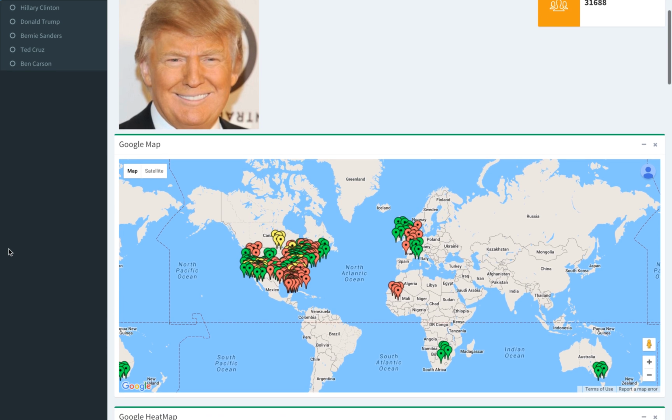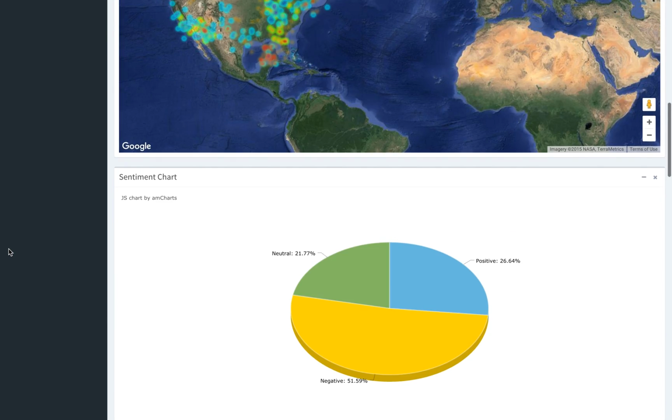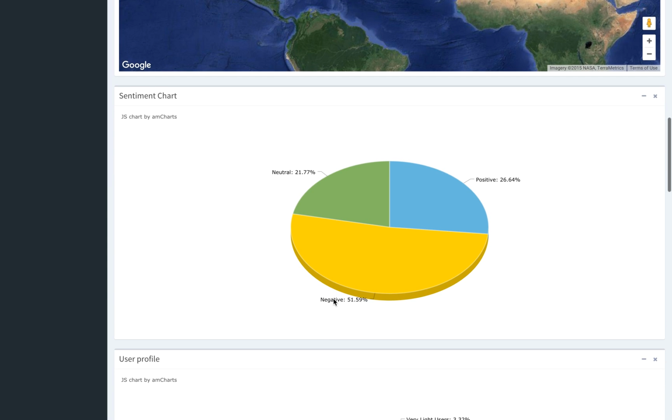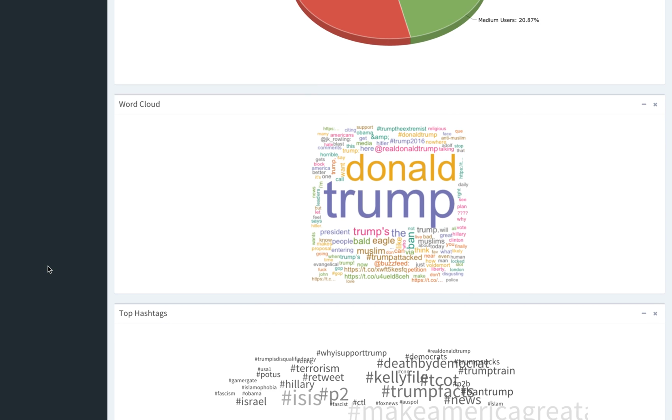This is the geographical location again of the tweets about him. This is the sentiment analysis. Most of the tweets about him happen to be negative. And this is the word cloud for tweets about Donald Trump. As you can clearly see, there was a video recently about an eagle attacking him, so the word bald eagle shows up in the word cloud about him.